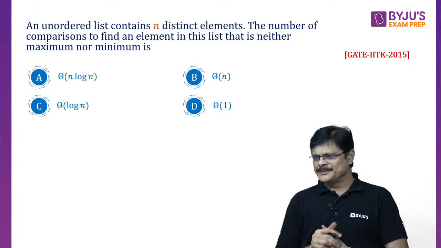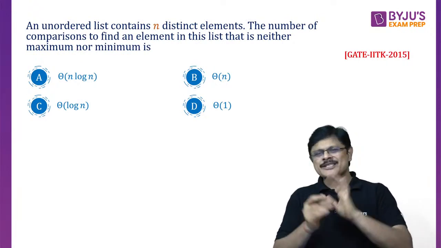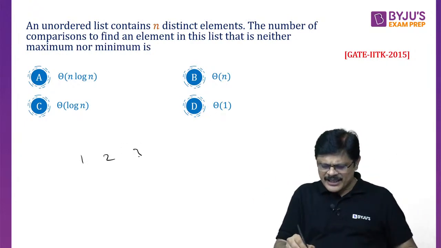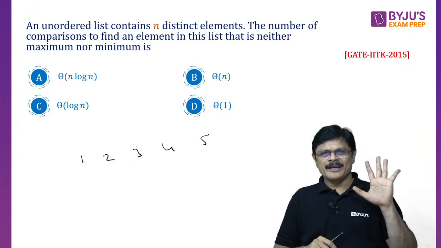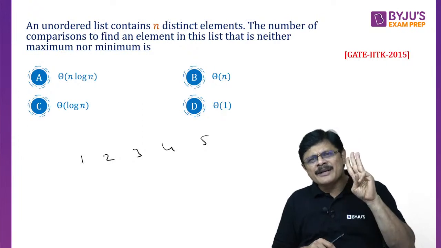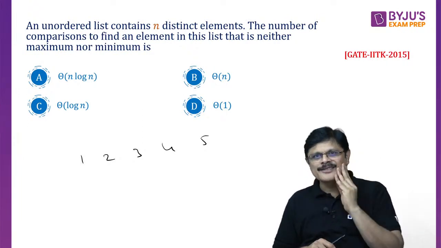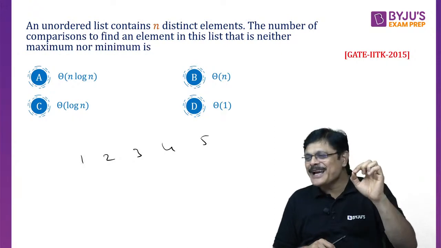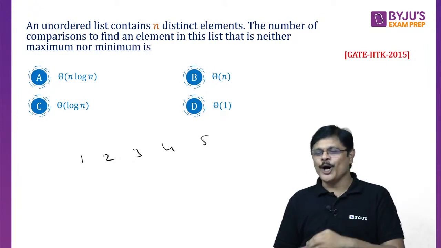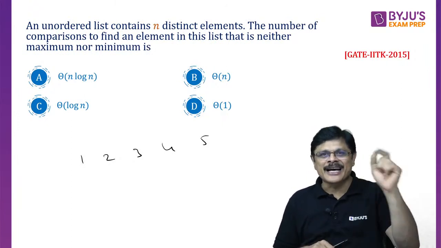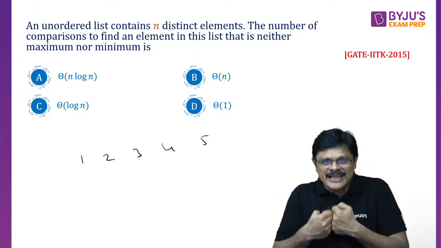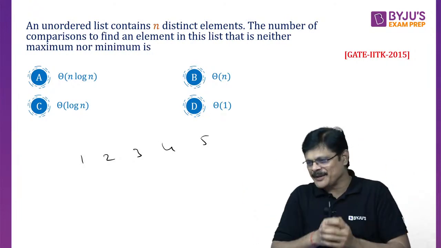Anyone? See, let me tell you the answer for this logically. See what you need, sir. We have distinct elements. Suppose I am having distinct elements like 1, 2, 3, 4, 5. I need to find a fellow which is not maximum, not minimum. How many elements if I take, I can find an element which is neither maximum nor minimum? Can anybody tell me? Out of this, how many elements if I select, I can find a fellow which is neither maximum nor minimum?